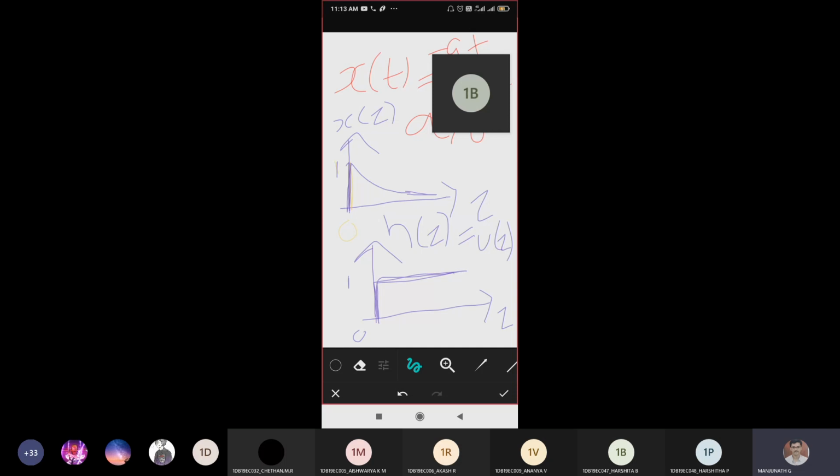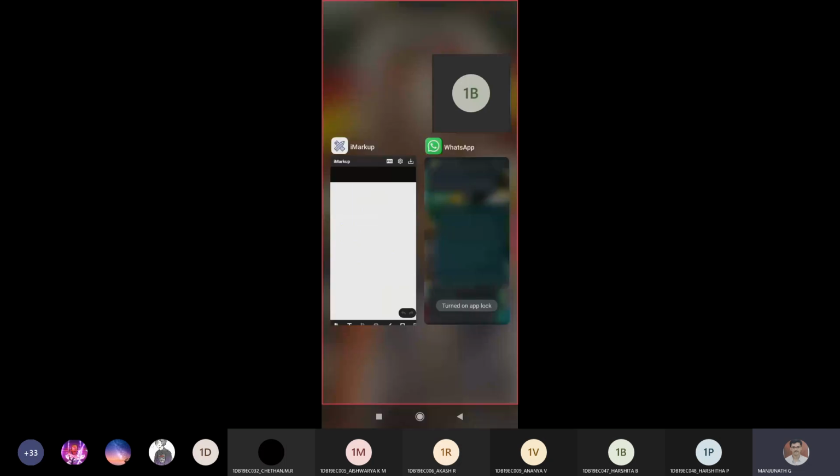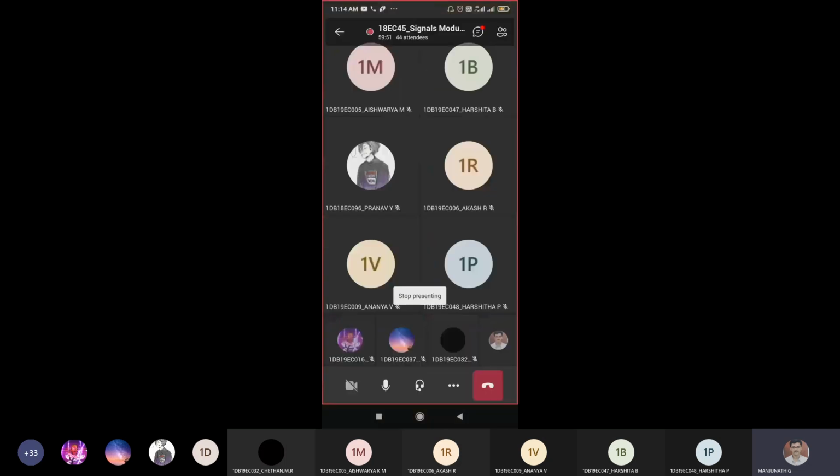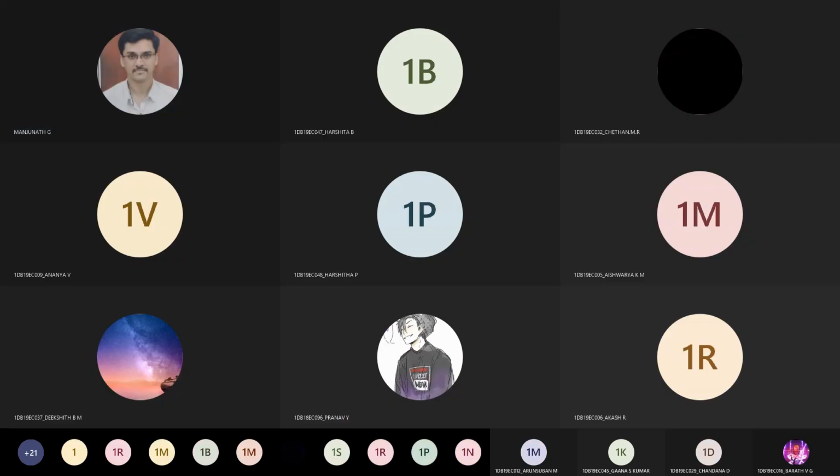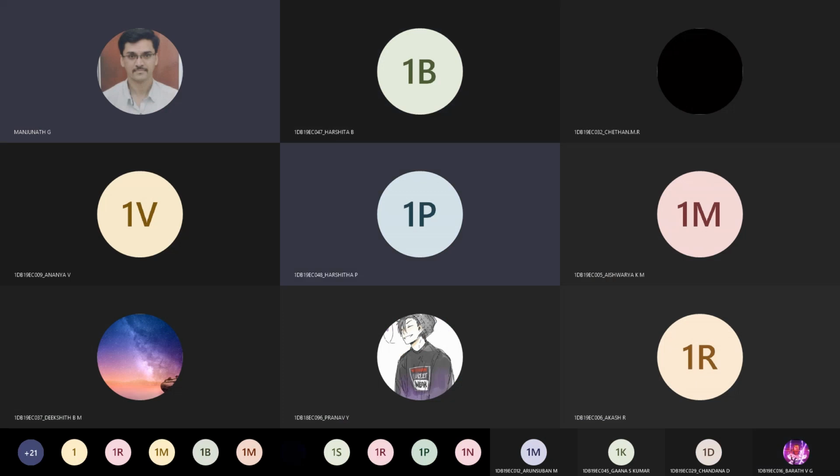We'll try to analyze this problem. See, now you have some logic. Now we should play with these two signals. I need to play with my x of tau and h of tau. I should make some conditions. I will tell you tomorrow. We need to see how the convolution happens between these two: if it is within the signal, how it looks; if it is outside, on the positive side, how it looks; if it is on the negative side, how it looks. That discussion we'll have in the next class. Everyone got it till here? Is it okay for everyone? Yes, sir. Okay, fine.